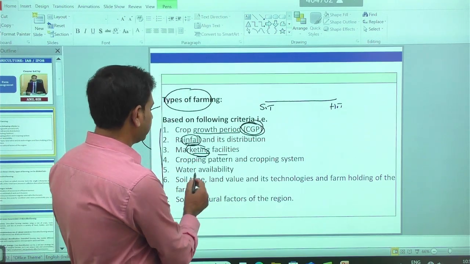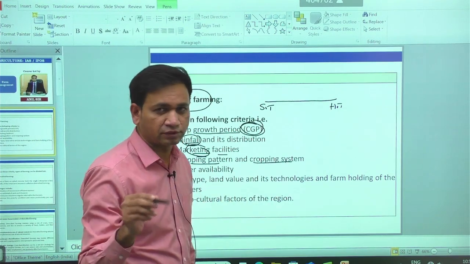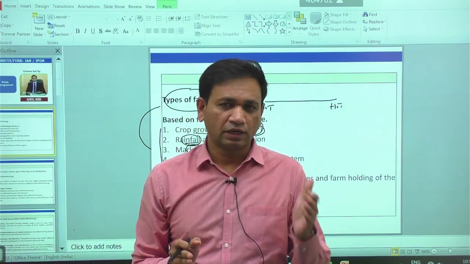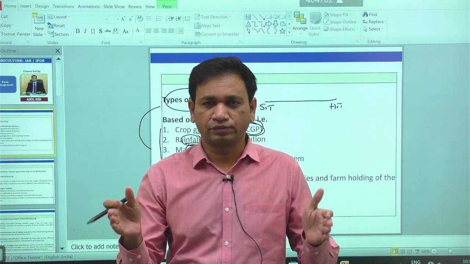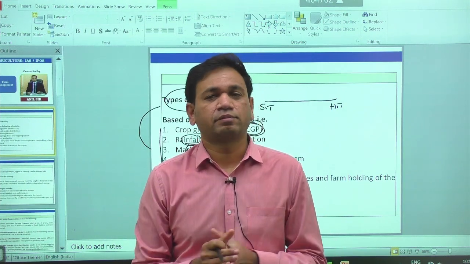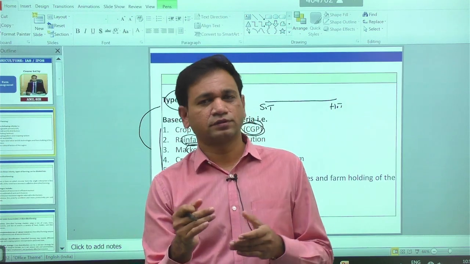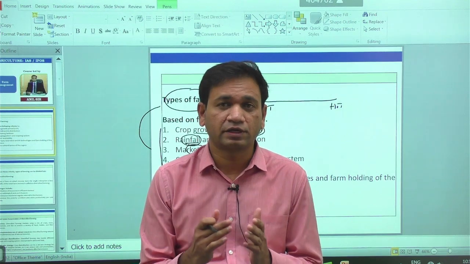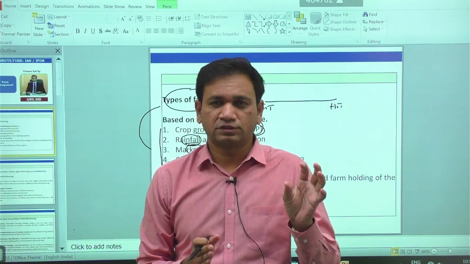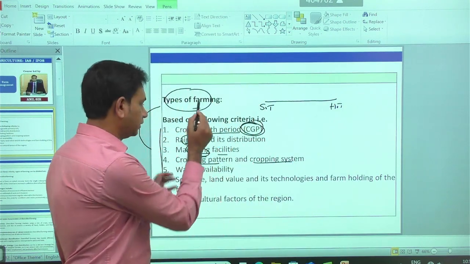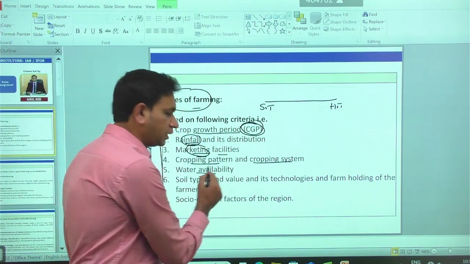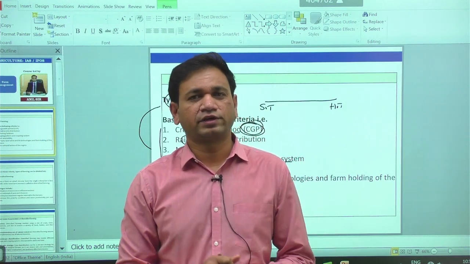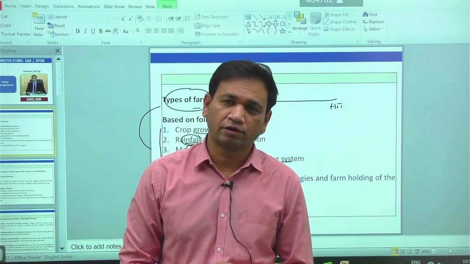Then another criterion is the cropping pattern and cropping system of the given region. The cropping system may vary from one region to another. When you see the different agroclimatic zones, from one point to another, a different cropping system is possible. Cropping system means monocropping, double cropping, intercropping, relay cropping, and sequential cropping. Based on the cropping system also, there are different types of farming in India. Then we have the availability of water according to the water potential in the given region, so different types of dry farming or irrigated farming are possible.